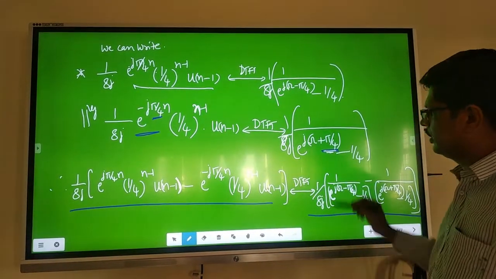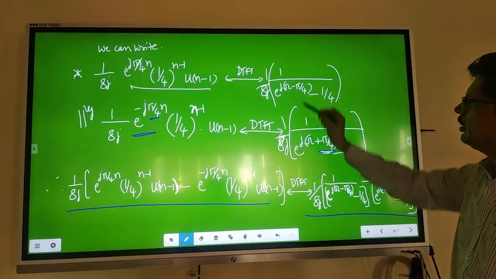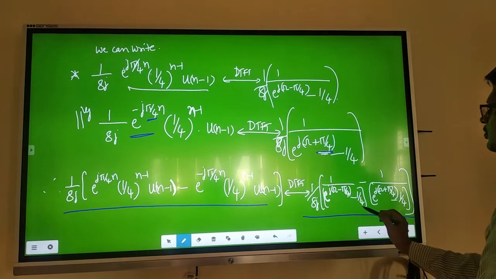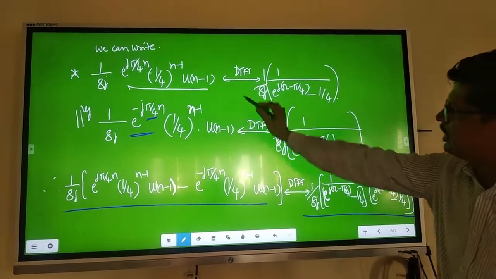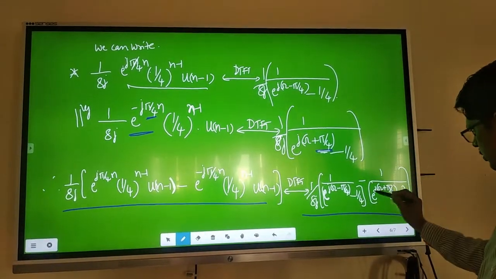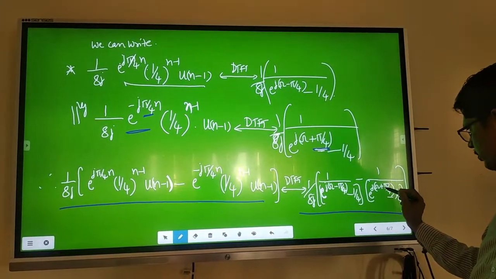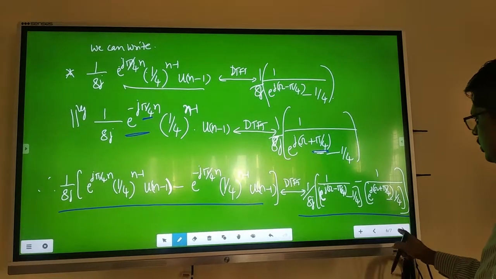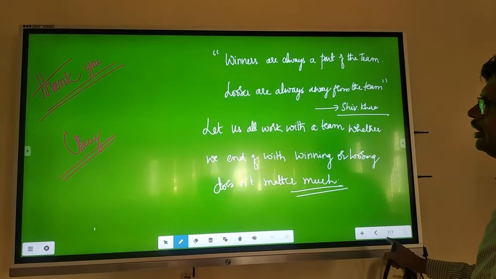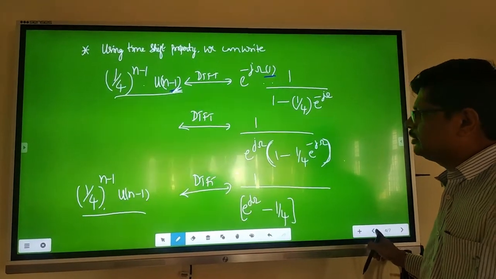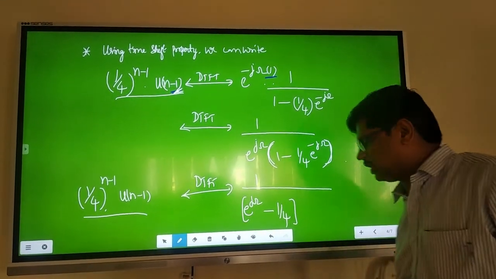1 by 8j a into 1 by e power j (omega minus pi by 4) minus 1 by 4, minus this, into 1 by e power j (omega plus pi by 4) minus 1 by 4. That's how we can solve, right? The DTFT of t, right?